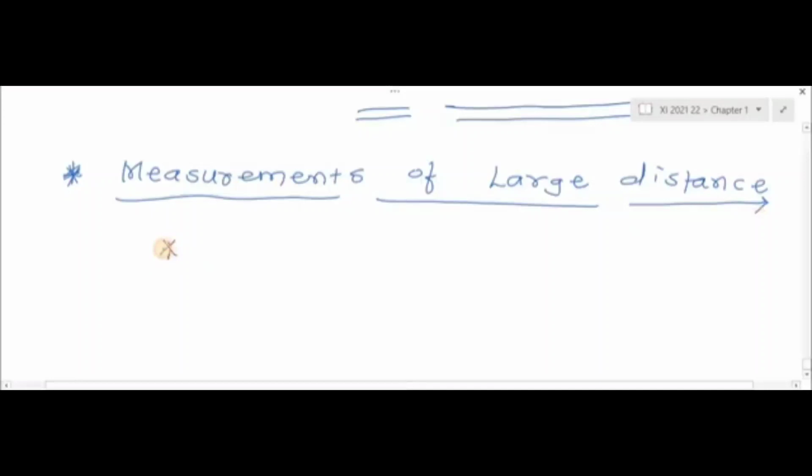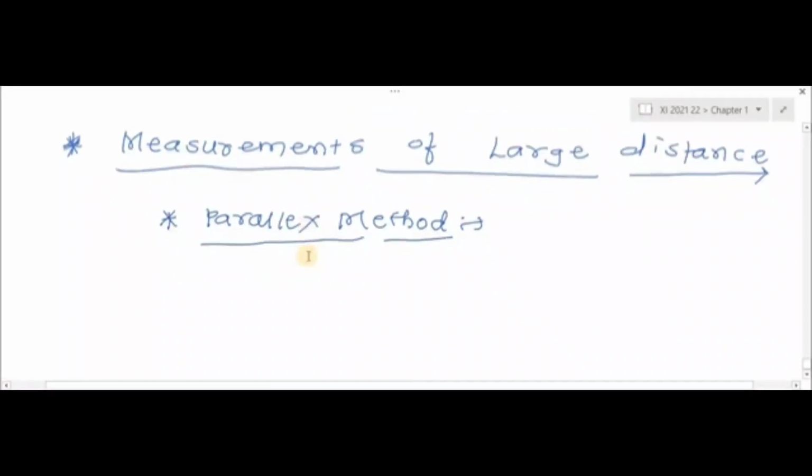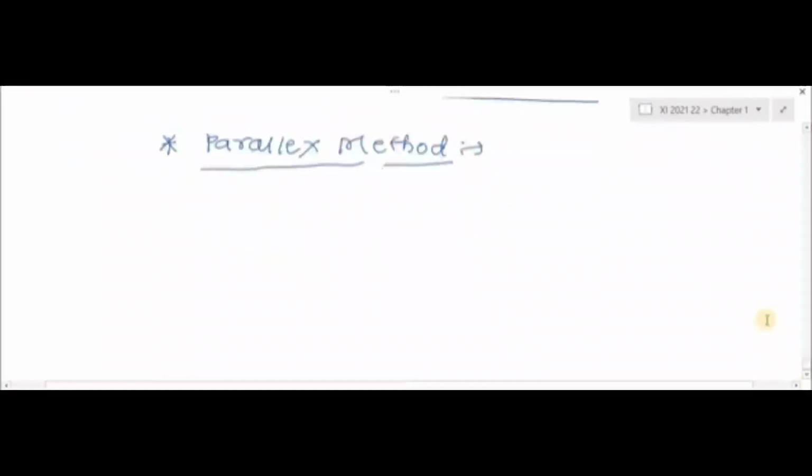To measure the large distances which we cannot measure directly, the parallax method is used. Our next point is what the parallax method is and how we use it to measure large distances, that is, the distance between two planets, or between a planet and earth, or any star and earth. So let's see what the parallax method is and how we can use it to measure large distance.